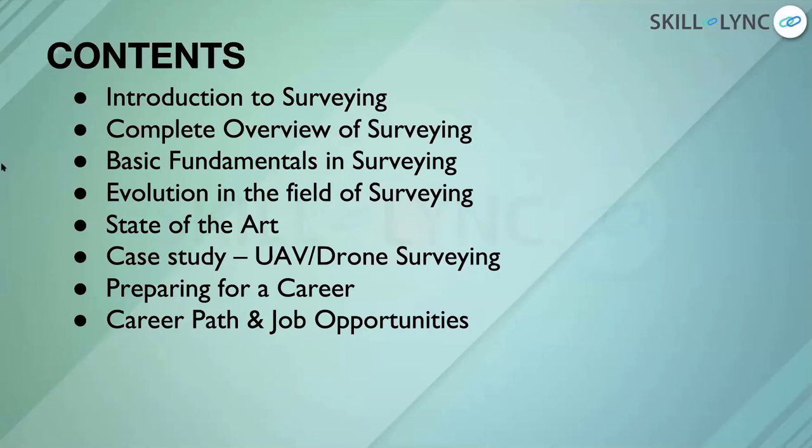After that, I will be talking about the basic fundamental concepts that every surveyor would like to know, or every surveyor uses in his day-to-day tasks. So in these basic fundamentals, I would first talk about control points. What are control points, and why are they important, and how are they used, and how these control points can be used to locate an unknown point whose coordinates are not known.